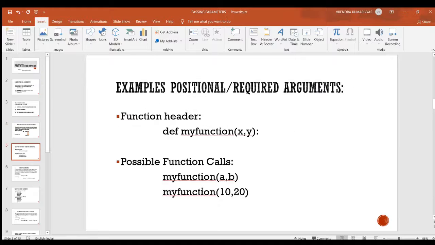Now I want to show one example for positional or required argument. So here you see this is a function header. Here two parameters are passed. So at the time of function call we must pass two arguments. So here these are.